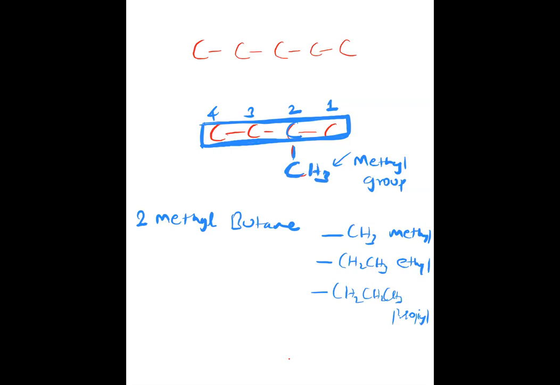And the thing is that the attachment should get the lowest number. So we number from right to left. Otherwise, we would have numbered from left to right. The rule says that the attachment should get the lowest number, and the attachment is located on the second carbon. Therefore, it is written as 2-methyl butane. So this is how we name this second compound. The first compound is simple pentane only. So, understood?